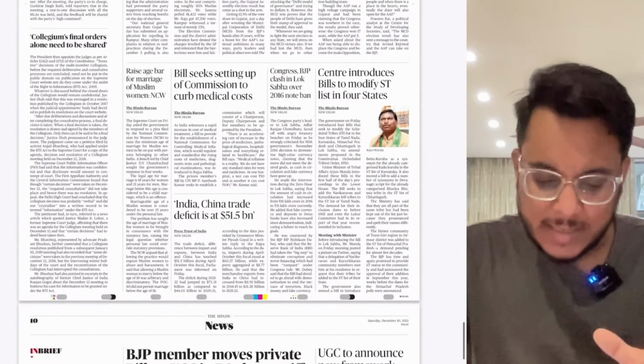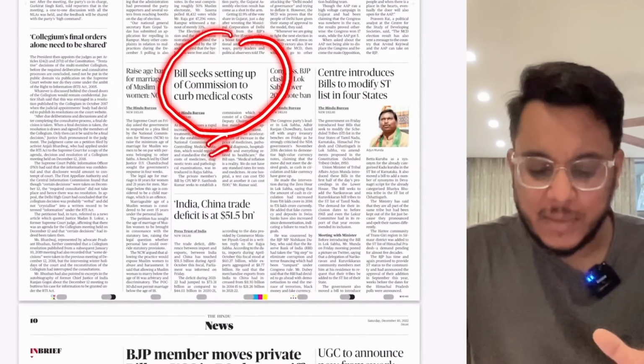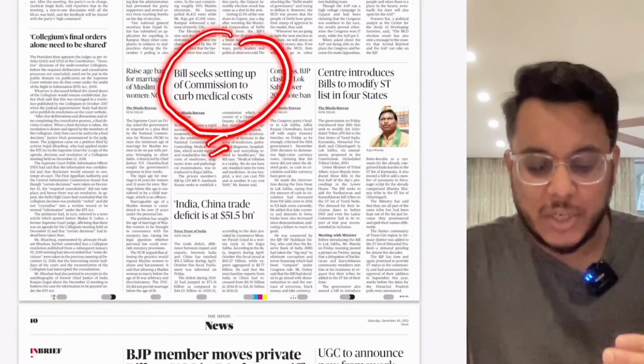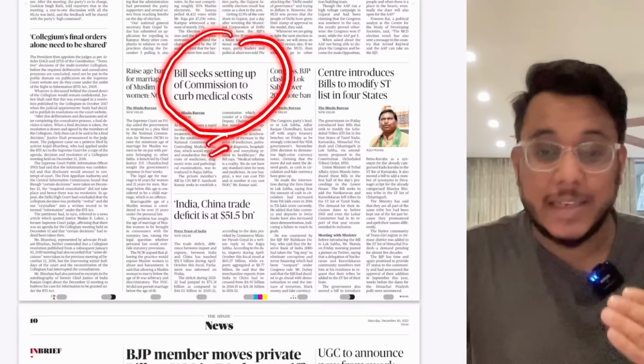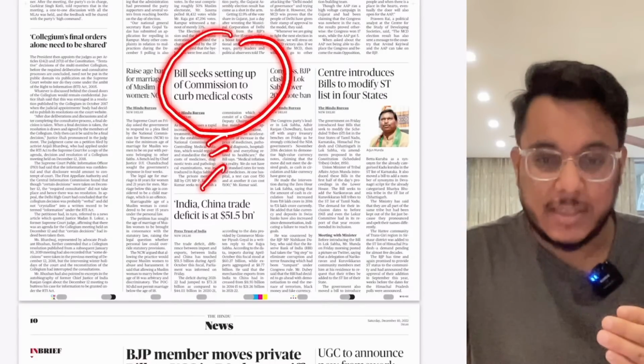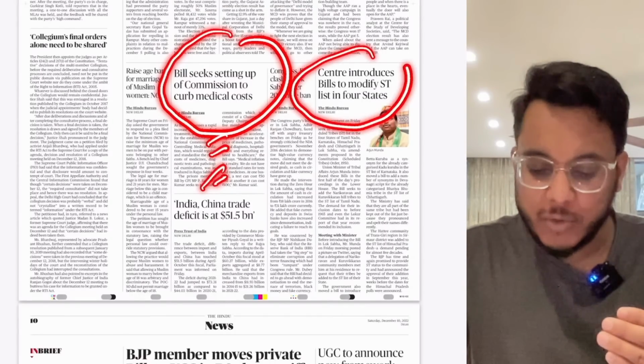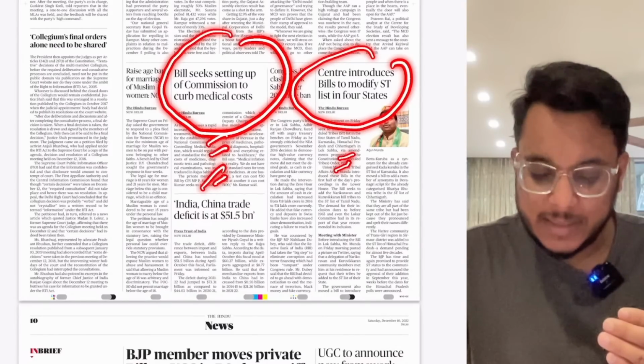Now here we can see that bill seeks setting up of commission to curb the medical cost. So this is an important article with respect to the increasing out of pocket expenditure. We'll see this particular article. Then center introduces bill to modify the ST list in 4 states.